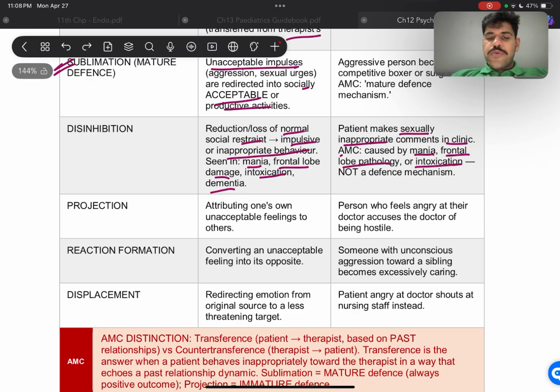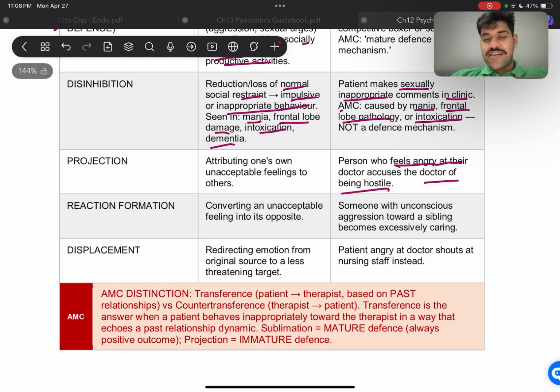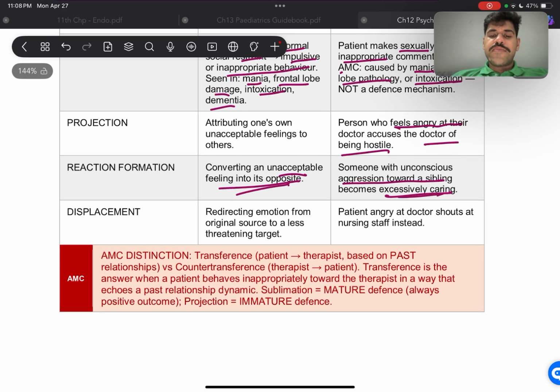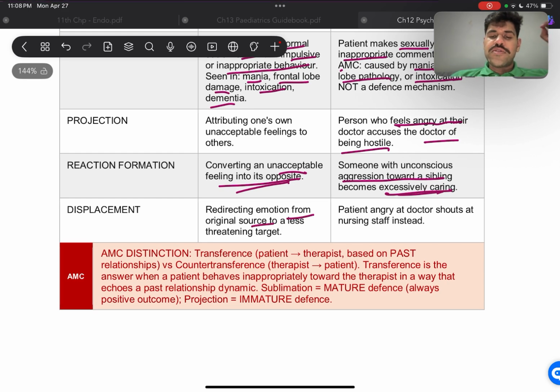Projection is attributing one's unacceptable feelings to others. So the person who feels angry at the doctor accuses the doctor of being hostile. All right, now reaction formation is converting an unacceptable feeling into its opposite. So the person with unconscious aggression towards a sibling becomes excessively caring for the sibling. Now displacement is redirecting the emotions from the original source to a less threatening target. So the patient angry at the doctor shouts at the nursing staff instead.